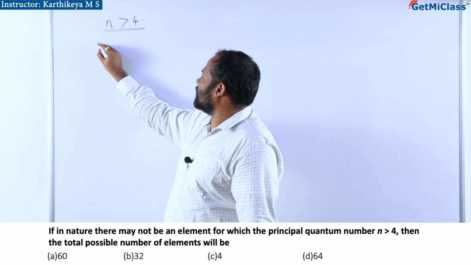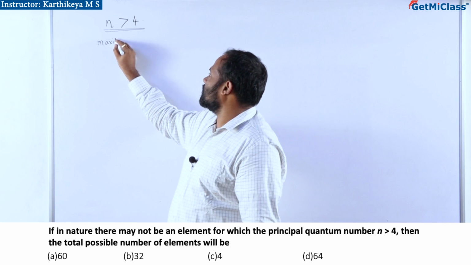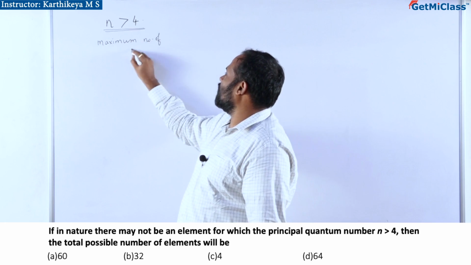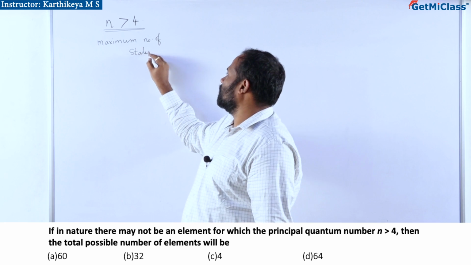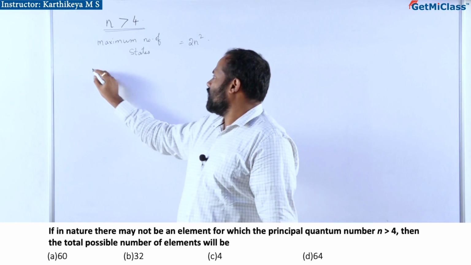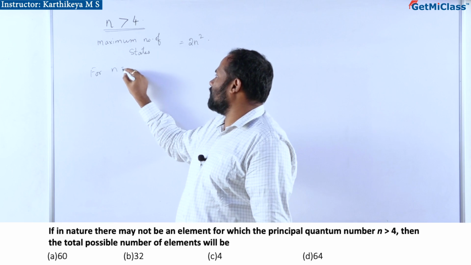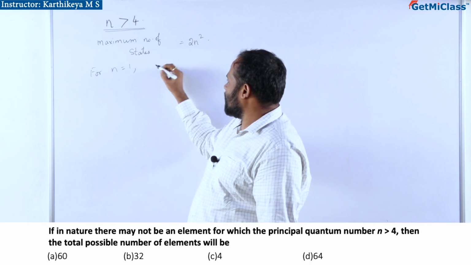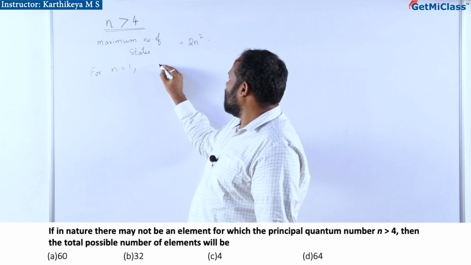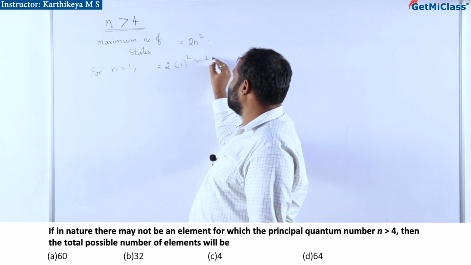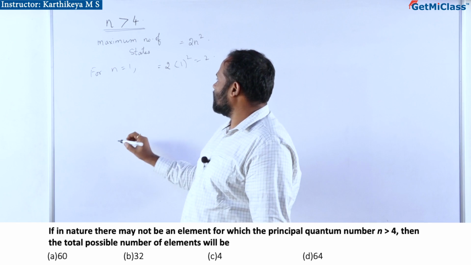So, the maximum number of states is 2n square. For principal quantum number n equal to 1, the number of elements can be how much? It will be 2 into 1 square. So, that will be 2, correct?